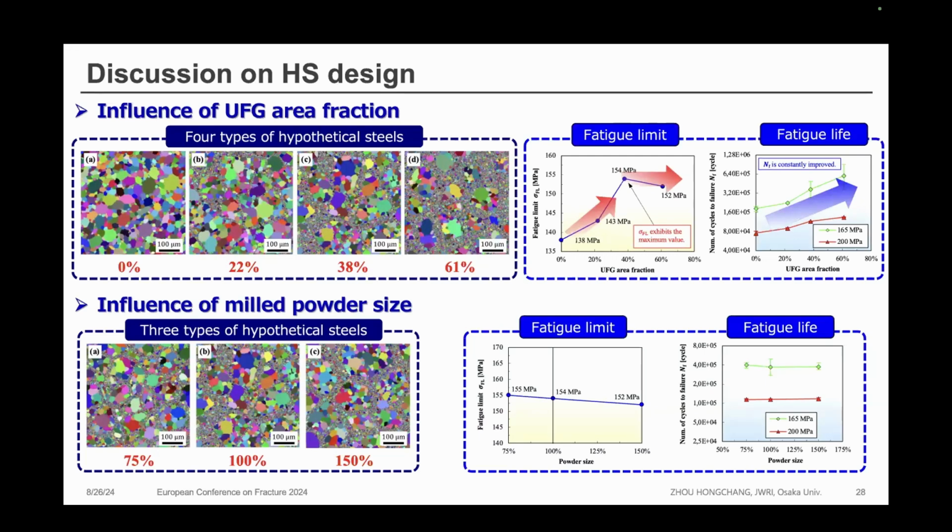And by using this multiscale modeling strategy, we can perform some material design activities. Firstly, we study the influence of the ultra fine grain area fraction. We designed different ultra fine grain fractions, so we can see a tendency in how it influences the fatigue life. We also consider the influence of the milled powder size, so we designed three kinds of microstructure. However, we find that there is no influence of the milled powder size on the fatigue property.